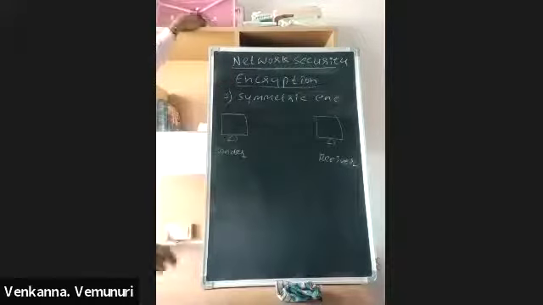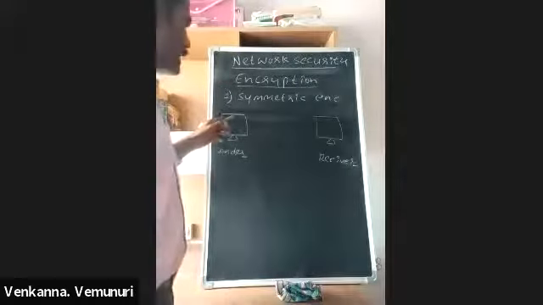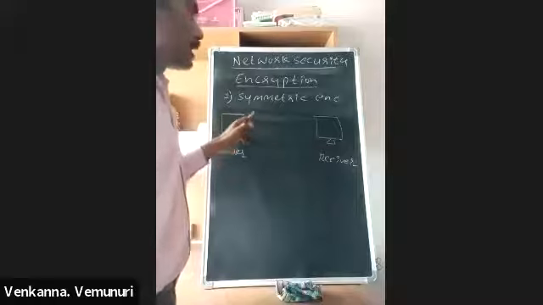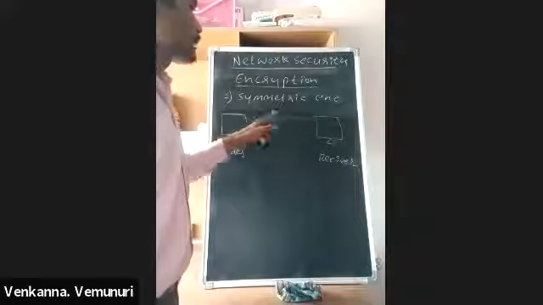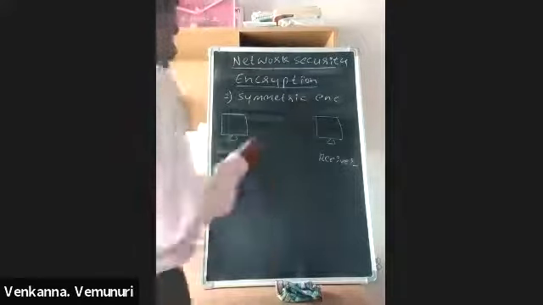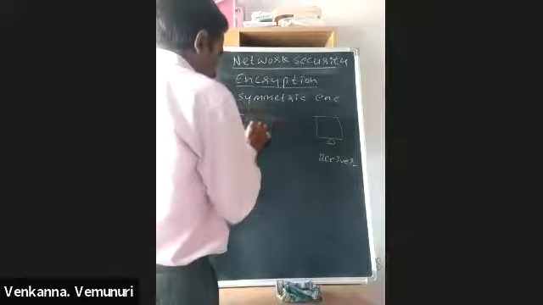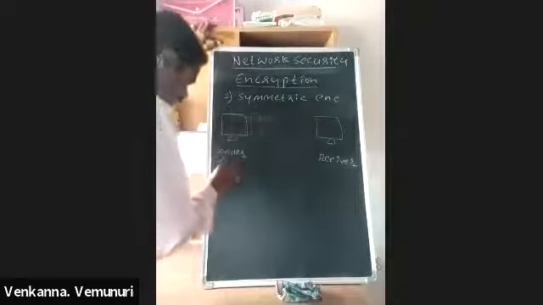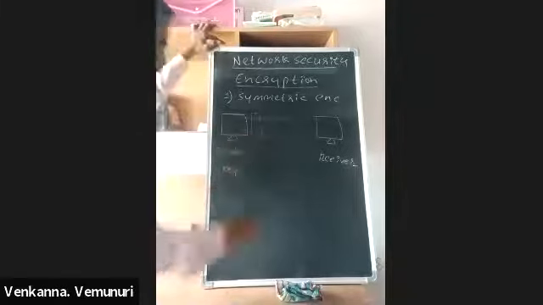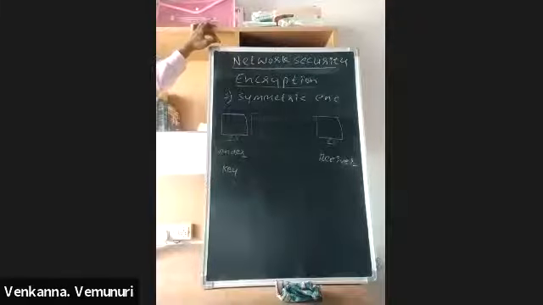Now we are sending data from here to here in encryption format. Here we are encrypting the data, and after that it is decrypted. For this encrypt and decrypt purpose, we are using a key.